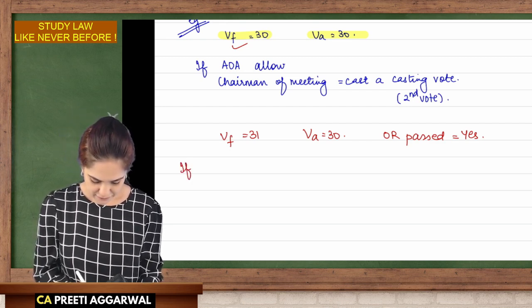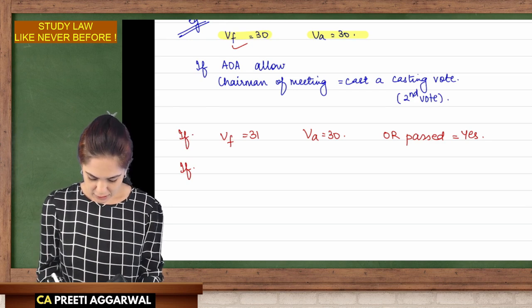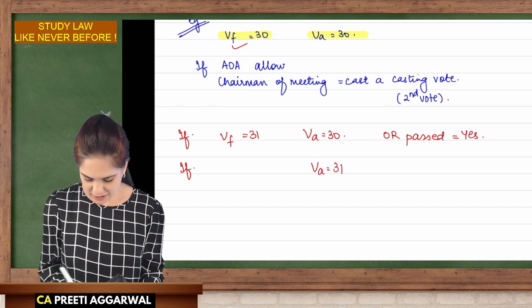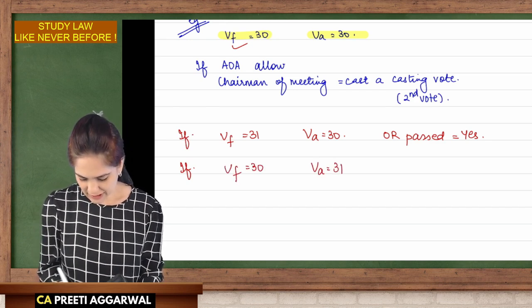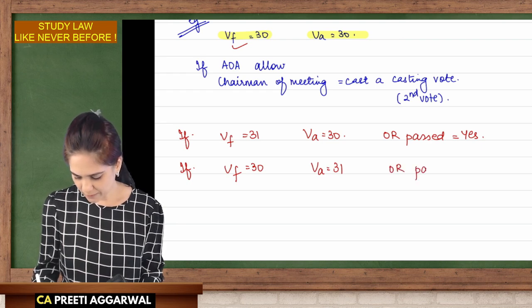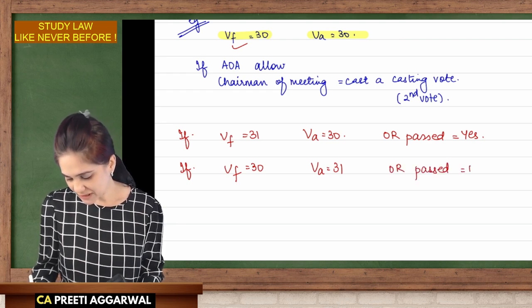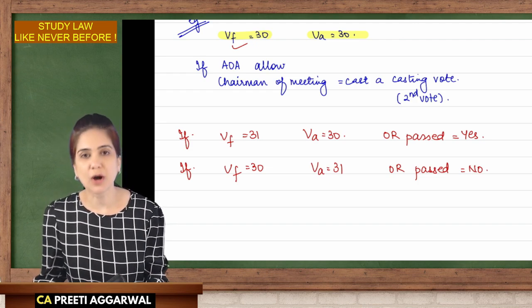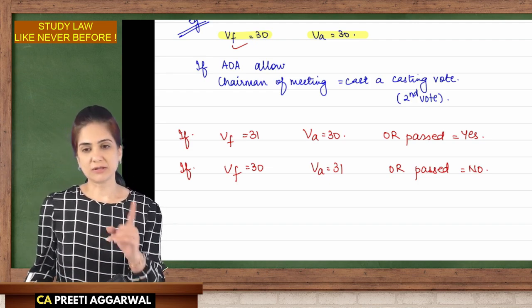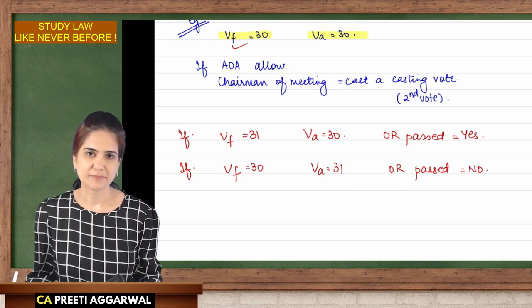But what if he decides to cast his vote against the resolution? If the vote is cast against the resolution, then is the ordinary resolution passed? No. So whether the resolution is passed or not depends on the decision of the chairman.